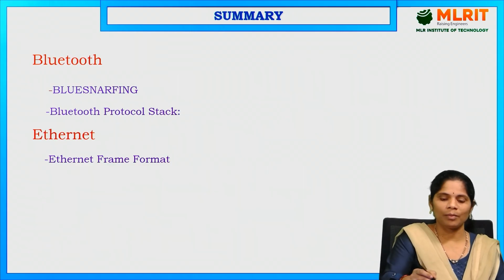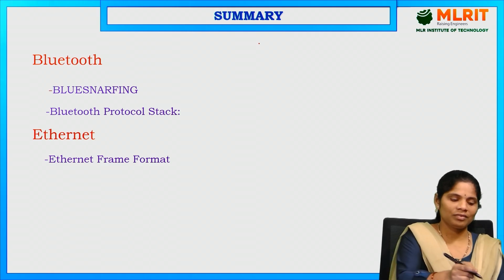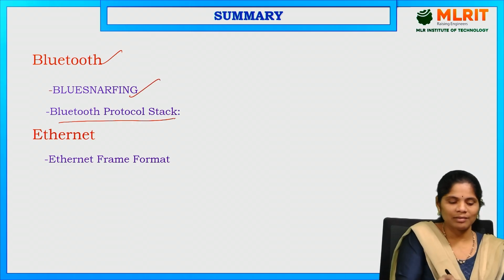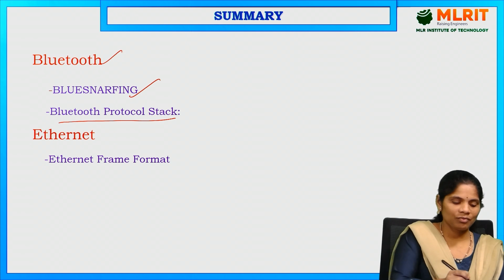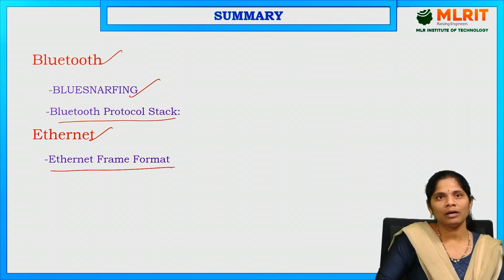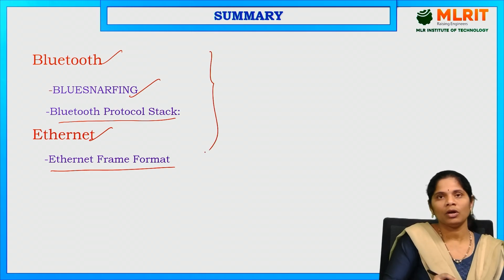So, coming to the summary, today we discussed first of all what is Bluetooth, and next we discussed what is blue snapping, and next we discussed what is the Bluetooth protocol stack, and next we discussed what is Ethernet, and next we discussed the Ethernet frame format in data link. These topics we discussed in today's session.